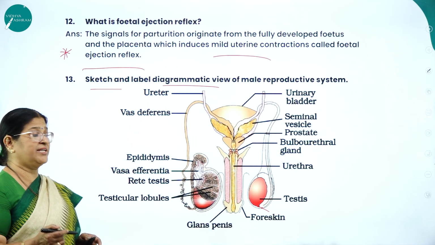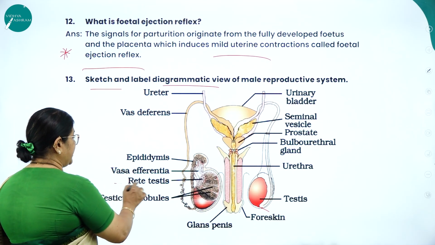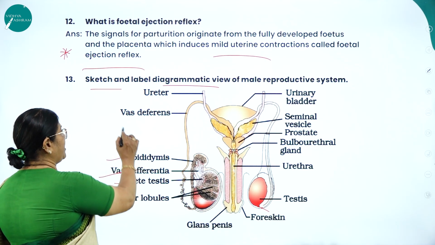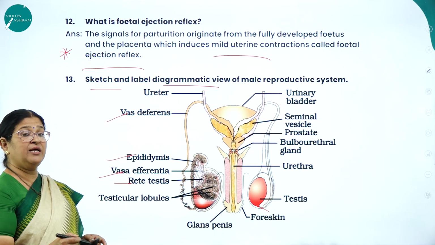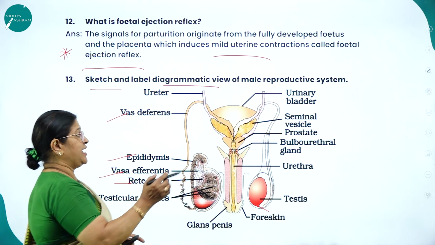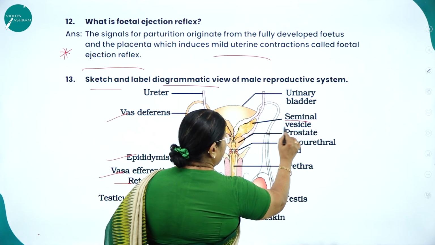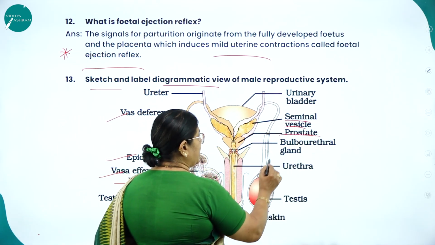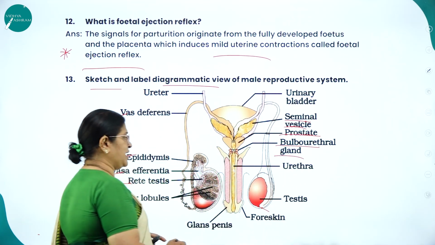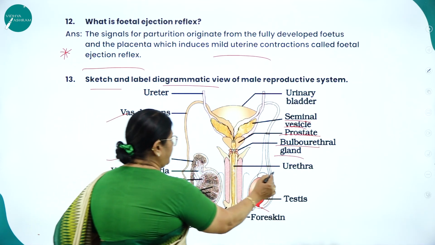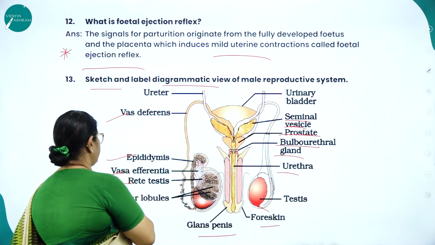So what are the accessory ducts? Already I explained, that is rete testis, vas efferentia, epididymis and vas deferens. What are the accessory glands? The accessory glands include a pair of seminal vesicle, a prostate gland and a bulbourethral gland. And here you can see the urethra, then the foreskin, glans, penis.